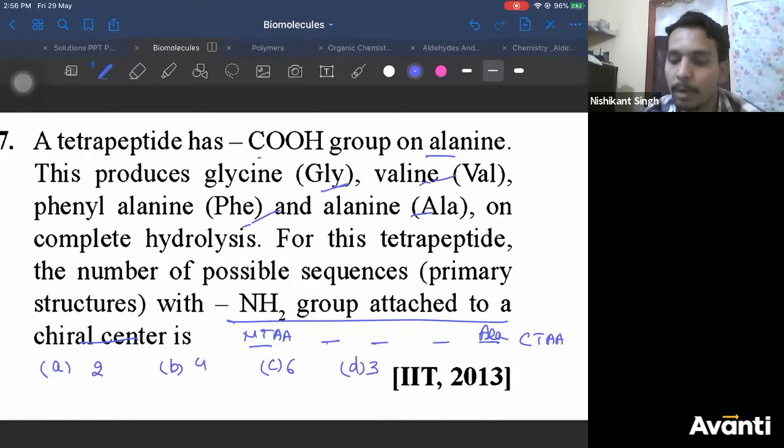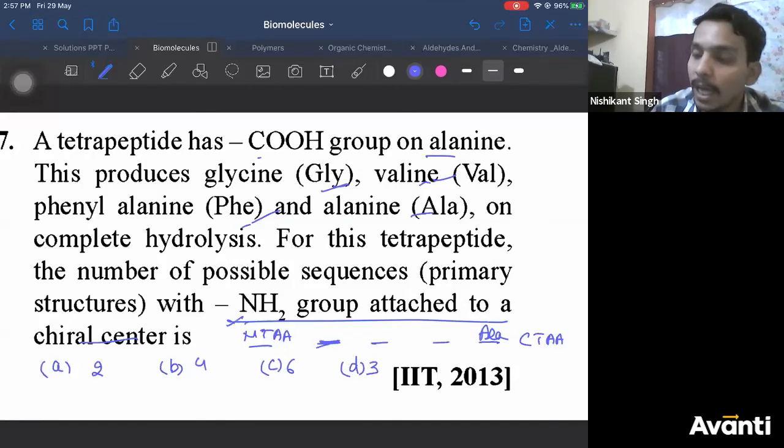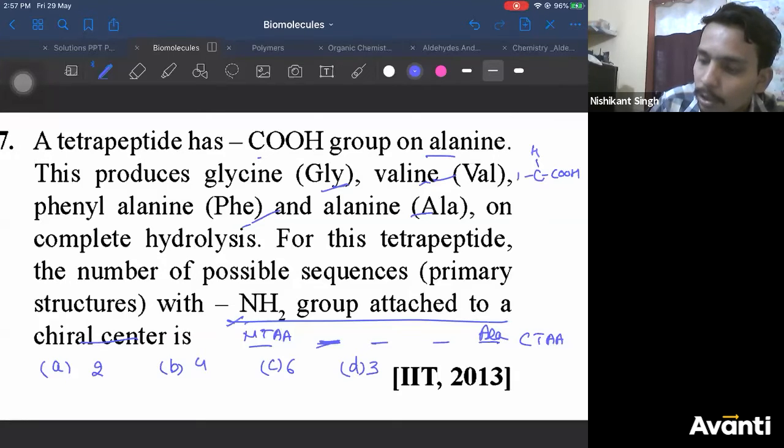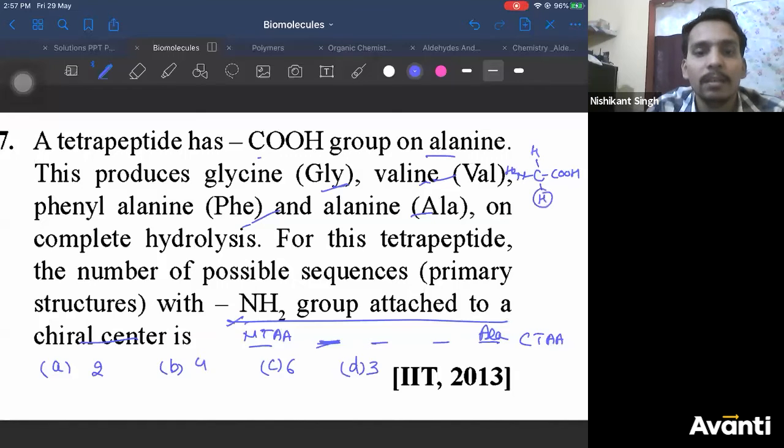For this tetrapeptide, the number of possible sequences with the NH2 group on a chiral center, right? NH2 group on chiral center. That means what can come here? The N-terminal amino acid. Among all the amino acids, all are chiral except one. Which is the amino acid which is not chiral? Glycine.